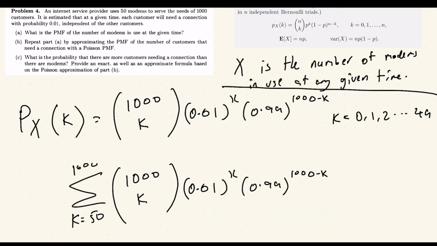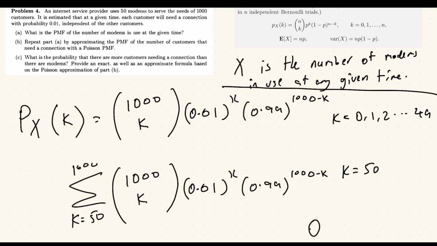This is our probability. Now it only goes up to 50. So this is true for k is equal to 0 to k is equal to 49, and here k is equal to 50. If 51 is inputted here, which would be the probability of 51 modems being in use, what is that? Well, it's 0 because we only have 50 modems. So there's no possible chance of 51 modems being in use.